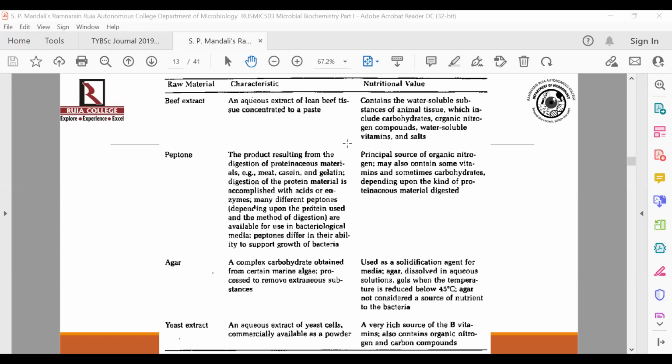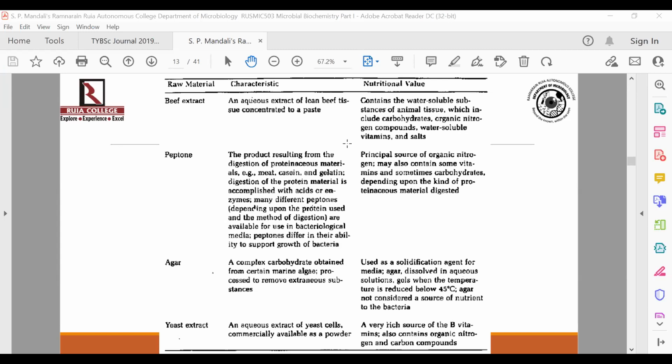They are going to be the main source of organic nitrogen that your organism is going to get from the media. But along with organic nitrogen, they may also contain some vitamins. Some organisms also have the ability of using peptone as a carbon source. Sometimes, depending on the source from which you prepared peptone, there could also be some amount of carbohydrates.